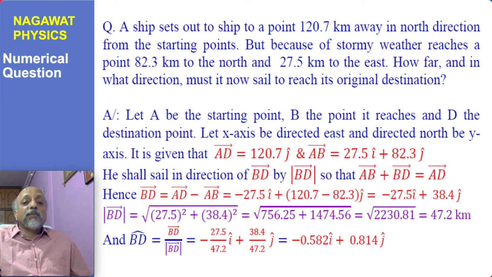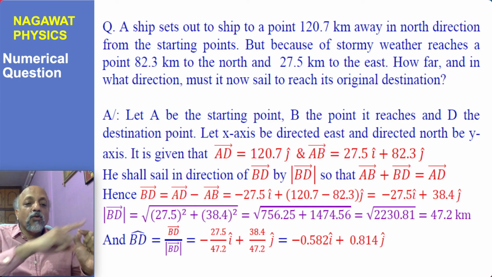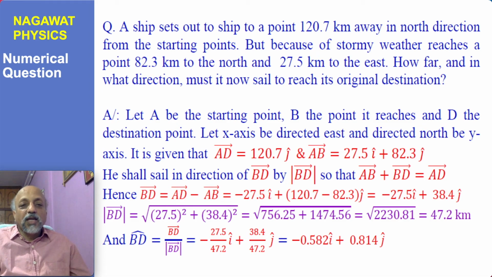So now another problem: a ship sets out to sail to a point 127.7 kilometers away in the north direction from the starting point. So you start from some point and you want to reach some point in the north direction, and so in the north direction, suppose you want to move upward.